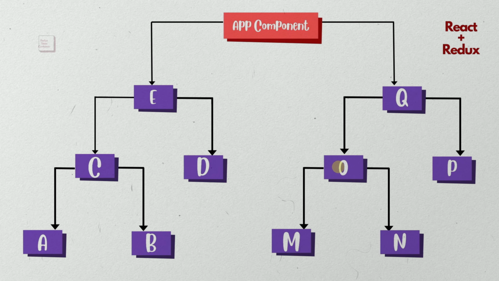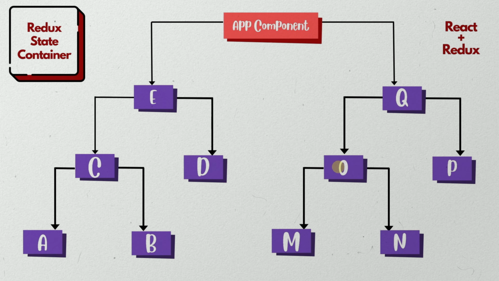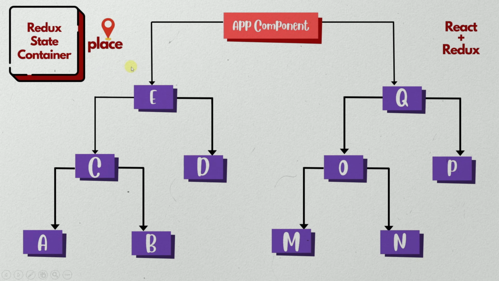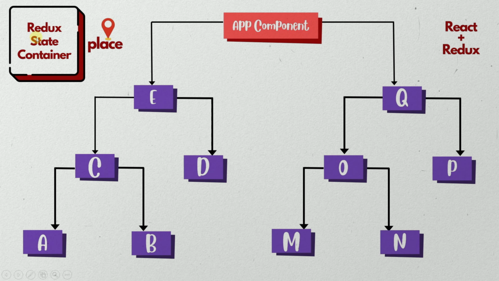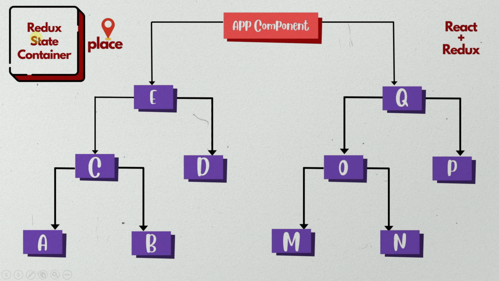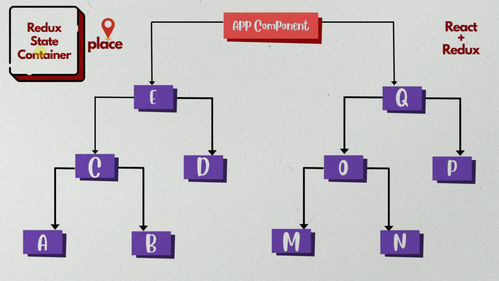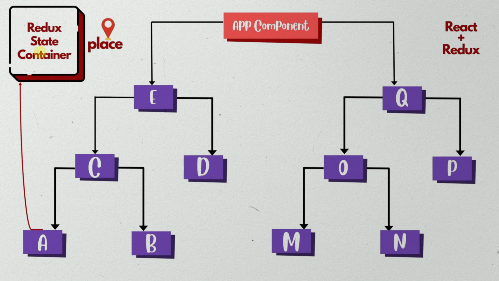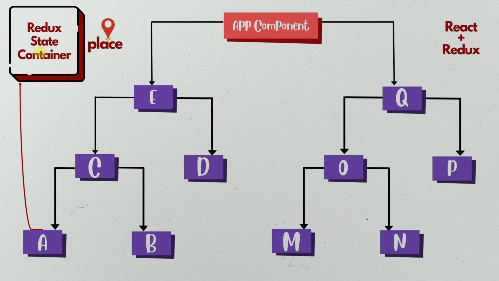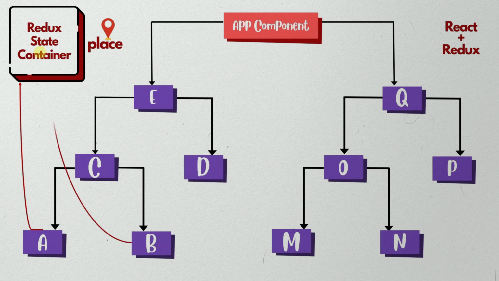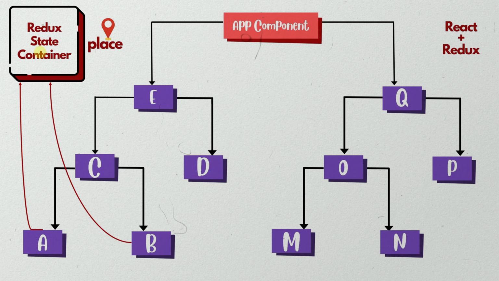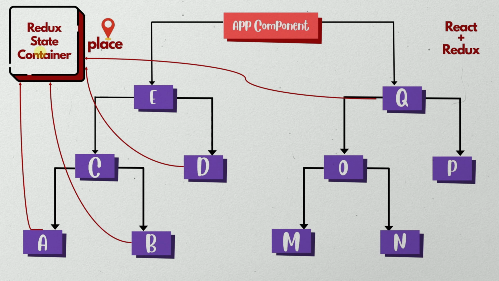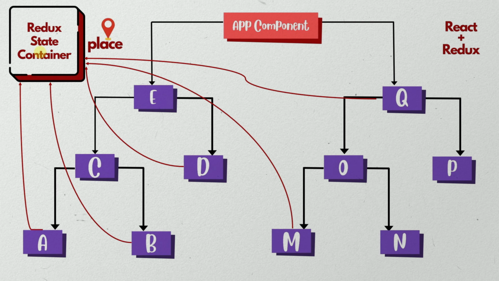In Redux, what we will do is store the entire state inside one container. So my state is nothing but place. So I will be passing the state inside this Redux container. Now if my component A needs the data, it will request this state container and in return component A will get the data. If my component B needs the data, it will request and it will get the data. Same with component D, component Q and finally component M.